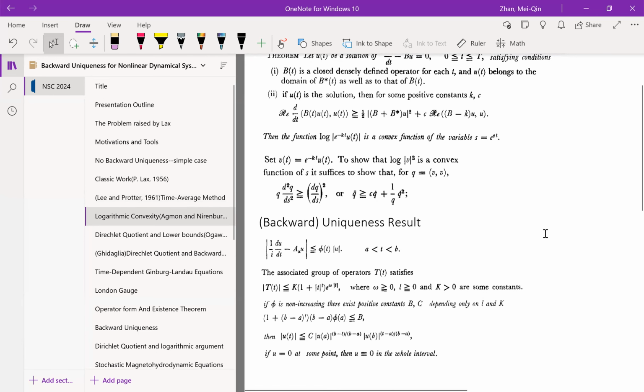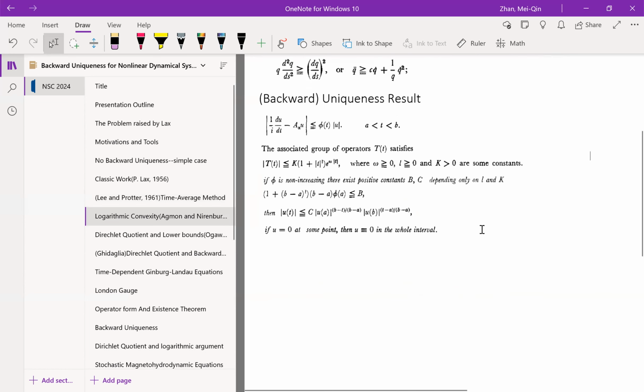So they introduced a new function, v(t) equal to e to the negative Kt u(t), and then they define the little q equal to the inner product of v with itself, and they show that q satisfies a second order differential inequality with the help of this convexity.